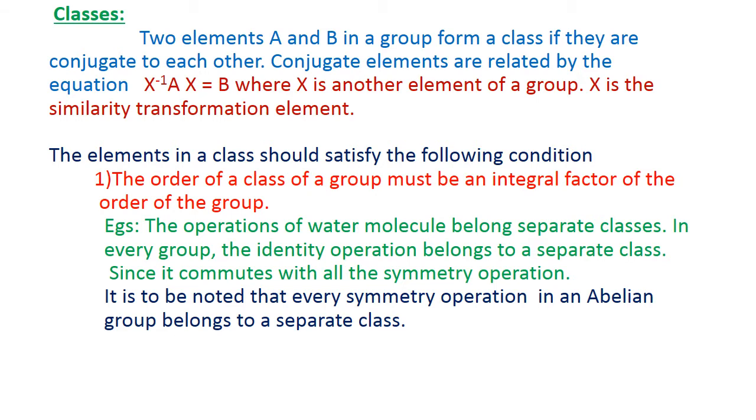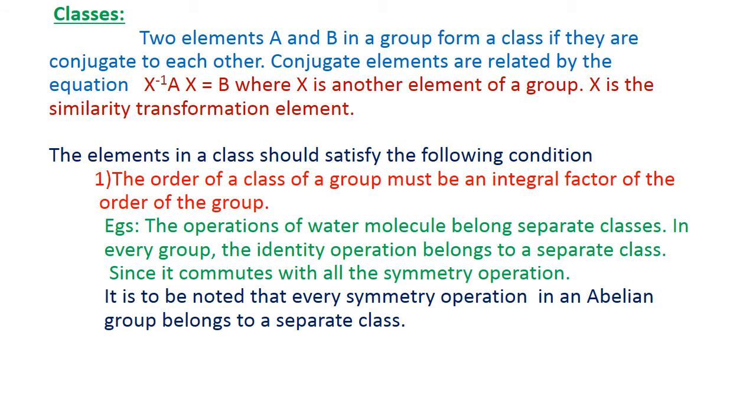The elements in a class should satisfy the following condition. 1. The order of a class of a group must be an integral factor of the order of the group. The operations of the water molecule belong to separate classes. In every group, the identity operation belongs to a separate class, since it commutes with all other symmetry operations.